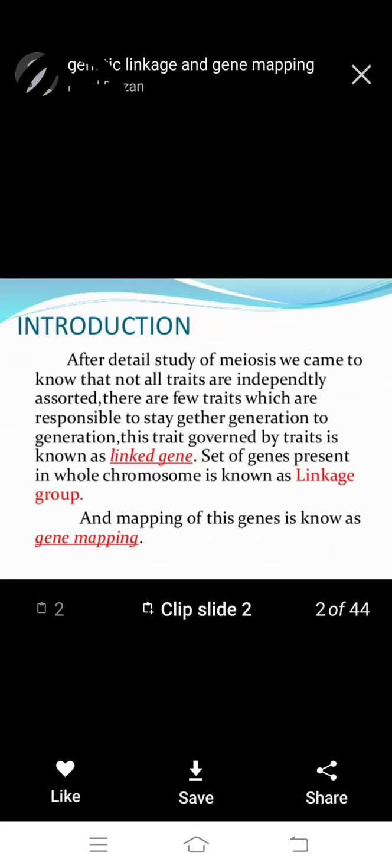Each character is determined by a pair of alleles or genes. The genes for different characters may be situated either in the same chromosome or in different chromosomes.